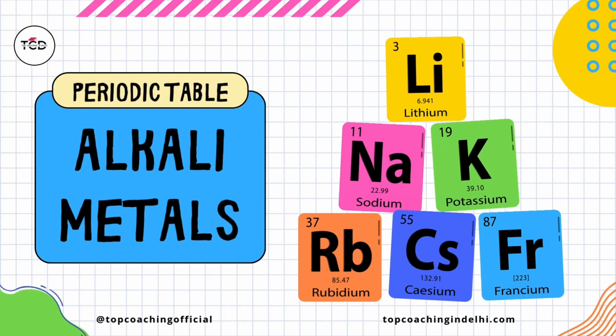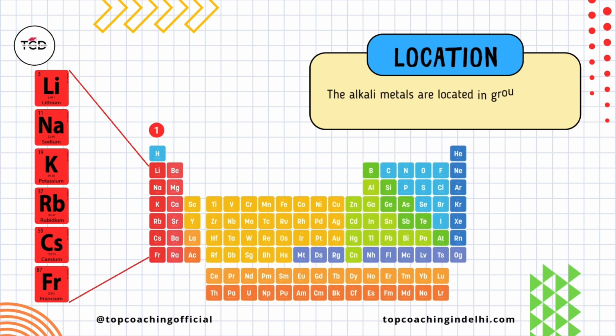Alkali metals in the periodic table. The alkali metals are located in group 1 in the periodic table. This is the first column.